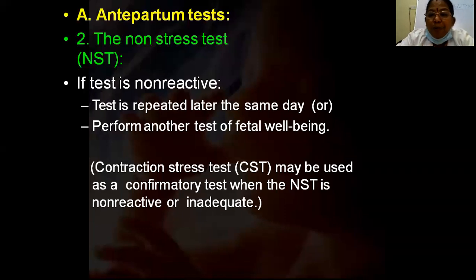So what will we do if the test is non-reactive? The test will be repeated later in the same day, after food or something, or we will do some other tests to see whether the fetus is well or not. We can do the contraction stress test in late pregnancy, as a confirmatory test when the NST is non-reactive or inadequate. I will tell you what the contraction stress test is.